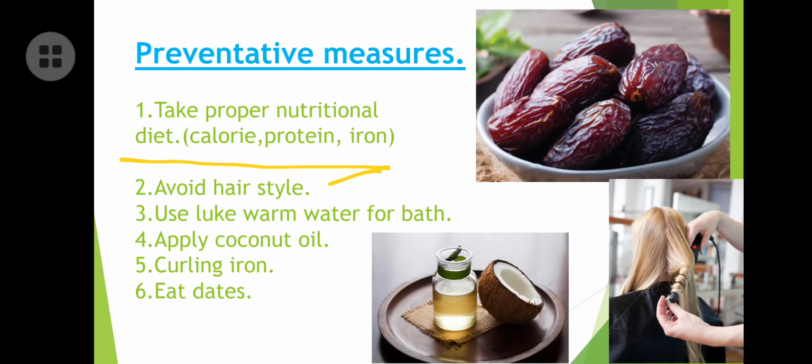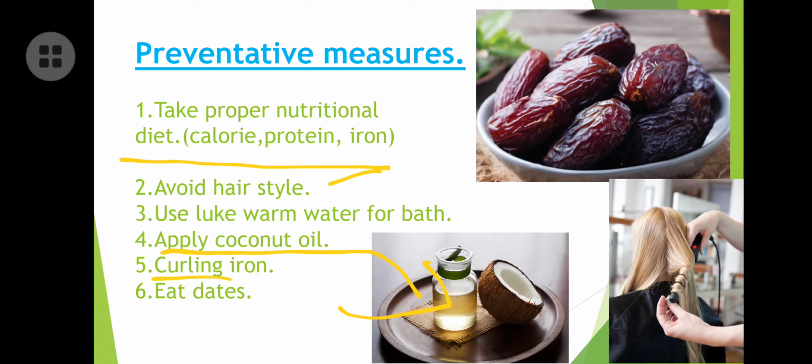So avoid hairstyles, as I have told you. You should avoid hairstyling totally, you have to ban it. Use lukewarm water for the bath, or just normal water or cold water. Cold means normal water. Don't use too hot water, because it will reduce the tensile strength of your hair, which leads to hair loss. Apply coconut oil, one of the natural remedies. Apply coconut oil daily to moisturize your hair. Because of moisturization, your hair gets smooth and moist, so that it can't fall.